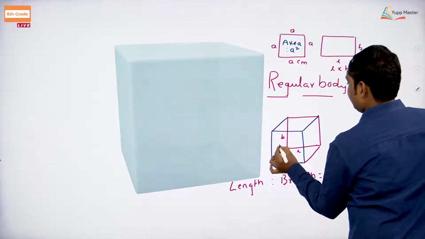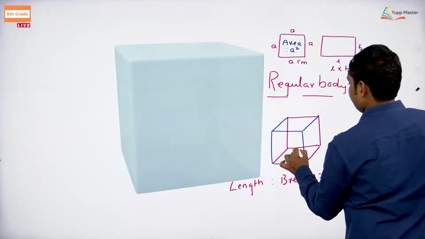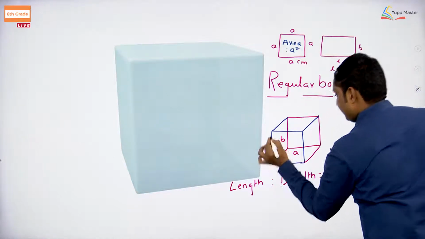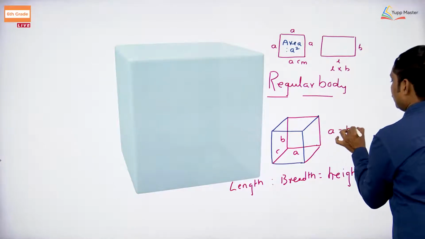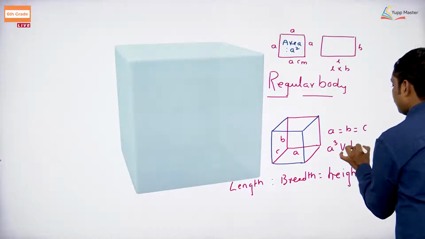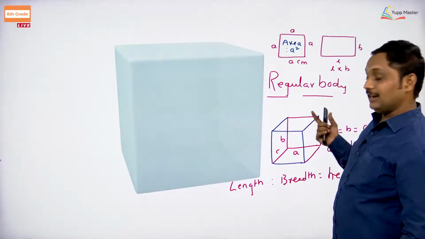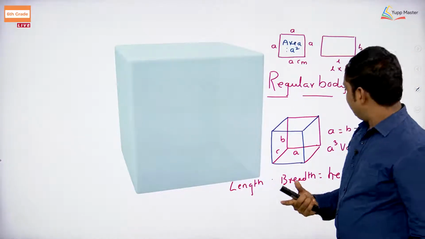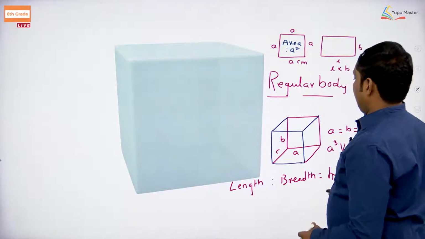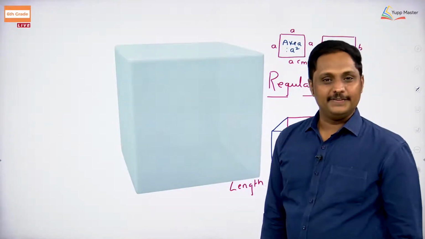You can take 3 parameters. If you are going to represent, this is going to be A, B and C. So, all are going to be equal. So, it is going to be volume. What about its volume? It is going to be equal. All sides are going to be equal. Then it is going to be measured in 3 steps. You measure length, breadth and height. Very clear? All right. So, what we have concluded is that regular bodies are going to be measured.